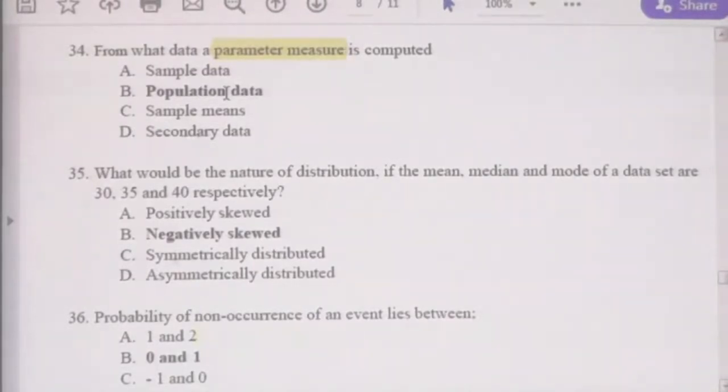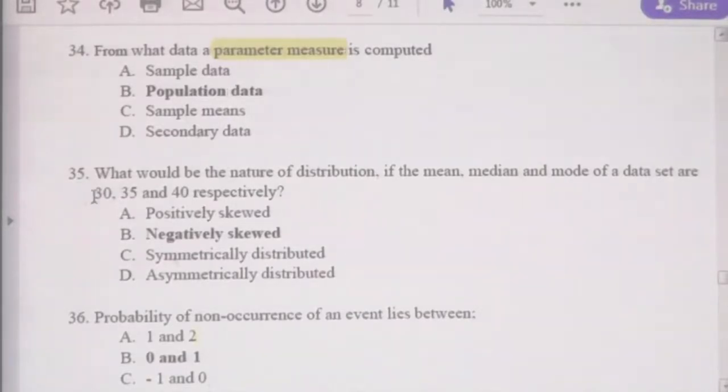Okay, question 35. What would be the nature of the distribution if the mean, median and mode of a data set are 30, 35 and 40, right? Now, what is the mean value?